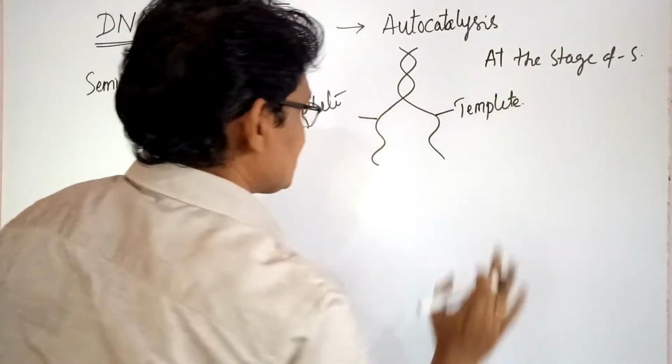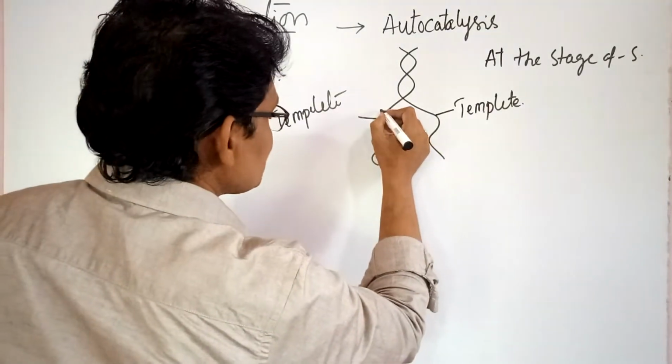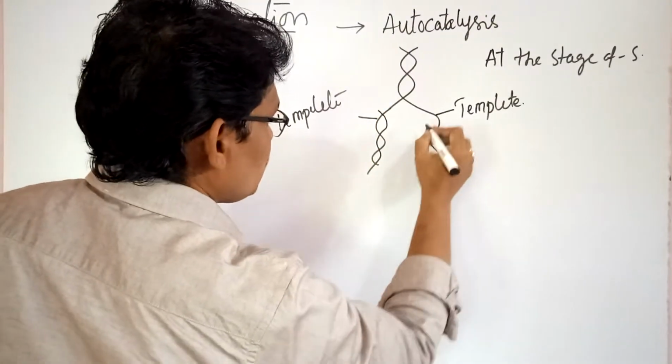Both of these templates are separated to synthesize a new strand on their own.